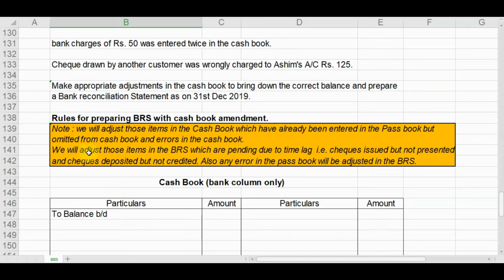Again, we will adjust those items in the BRS which are pending due to time lag, that is, checks issued but not presented and checks deposited but not credited. Also, any error in the passbook will be adjusted in the BRS. So this is the rule for preparing BRS with cash book amendment.